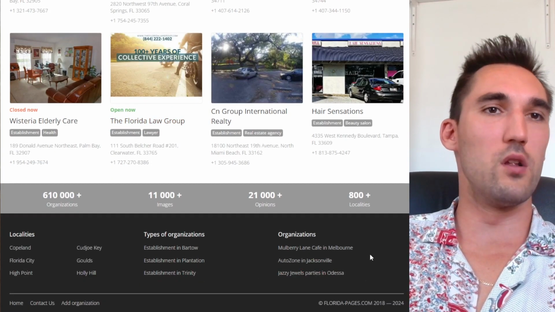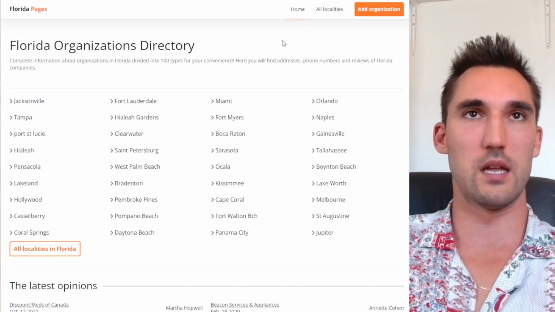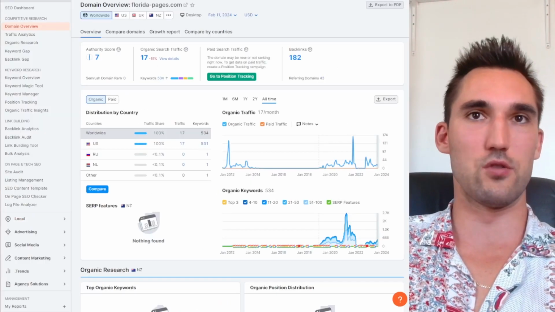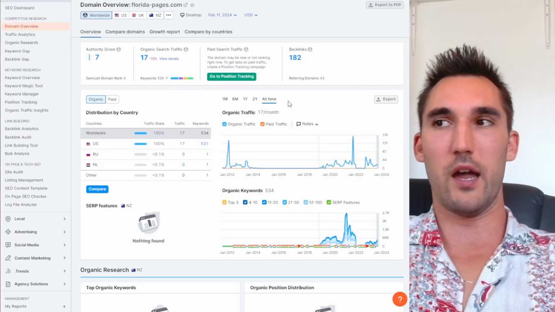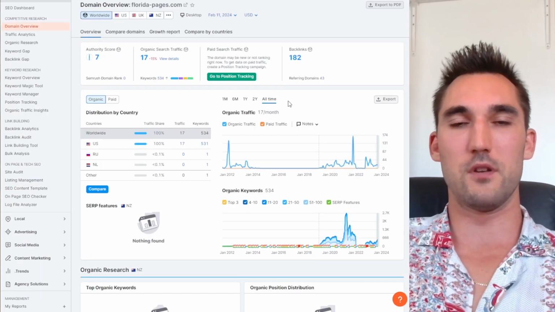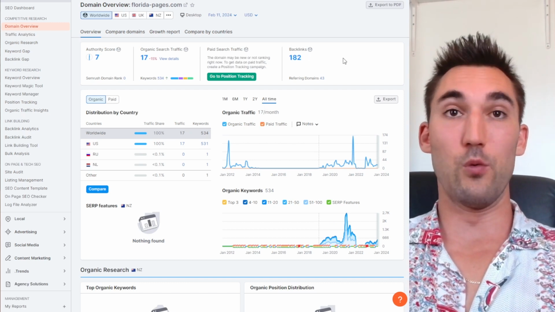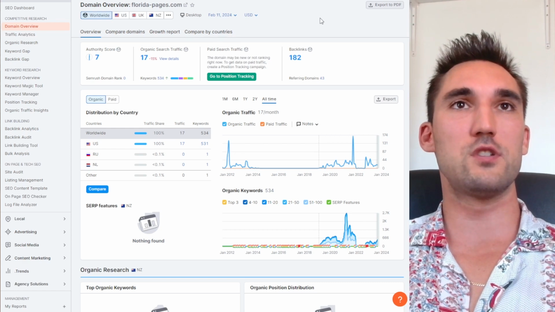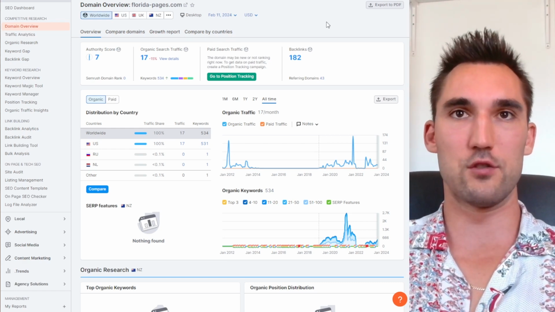Yeah, so overall it just looks like a really quick and cheap directory that's basically selling links or trying to get links, and it doesn't look great based on these metrics. So that's another example of a website I would definitely not go out of my way to try and get. You'd be better off going to a more high quality directory and trying to get a link there if you want a directory link. So I hope that gives you some good examples as to what a good website looks like versus an untrustworthy website.